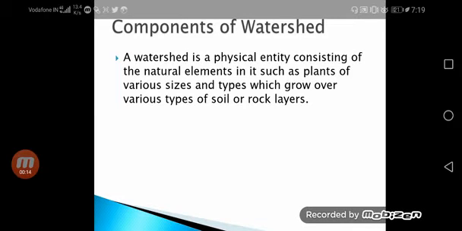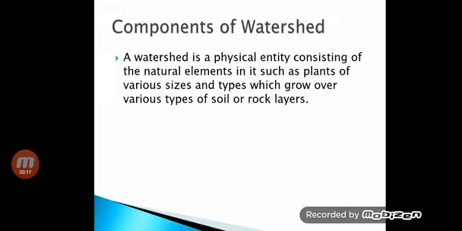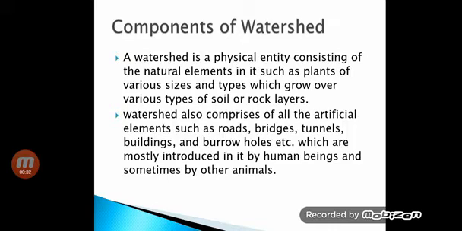A watershed is a physical entity which consists of natural elements such as plants and trees of various sizes and types, which grow over various types of soils or rock layers. It also comprises all the artificial elements such as roads, bridges, tunnels, buildings, boreholes, etc., which are mostly introduced by human beings or sometimes by other animals for their shelter purposes.